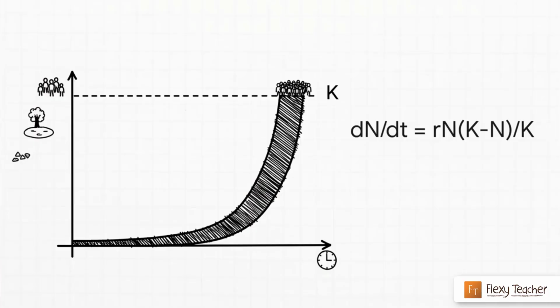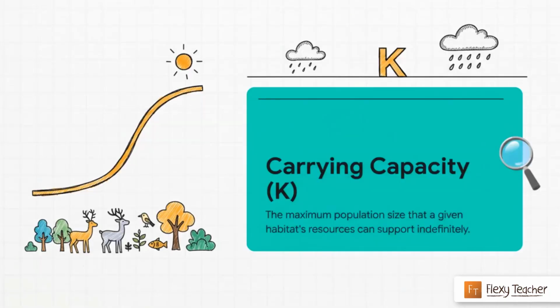But we all know that's not how the real world works. In nature, resources are always limited. No population can just keep growing exponentially forever. And that's why we have a much more realistic model called logistic growth. This is where a super important concept comes in, called carrying capacity, which we represent with the letter K. Carrying capacity is basically the maximum population size that an environment can support over a long period of time. So what happens is, as a population gets closer and closer to this limit, its growth starts to slow down. And this creates a very different kind of curve on a graph, an S-shaped or sigmoid curve.